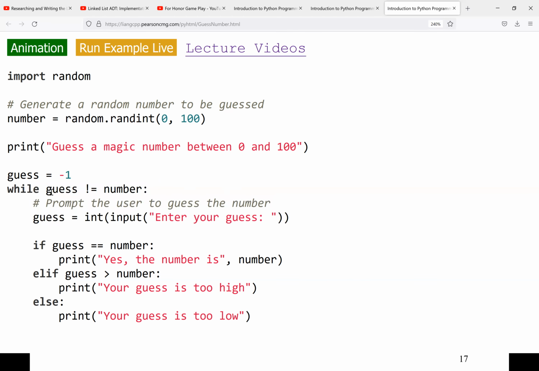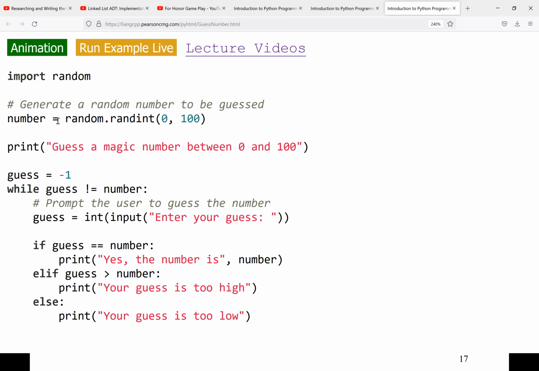So here we say, if guess is not equal to number, which means it's not correct, enter a new guess. This while loop will stop if the user guesses the right number, the number that was generated.